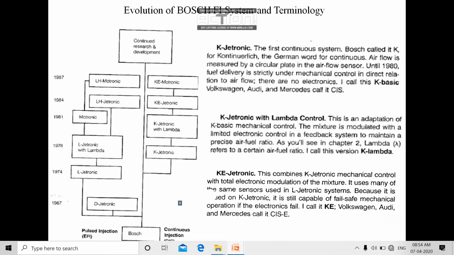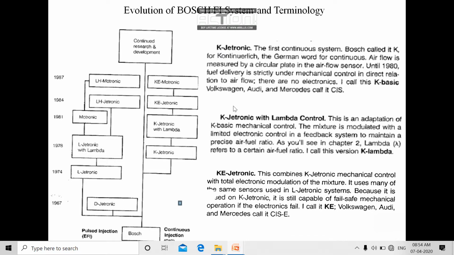So here metering of air and fuel takes place on the basis of mechanical sensors. Here also we are using a baffle plate operated airflow sensor, which further controls the fuel quantity. We will see those things in the next clip. So here you only need to focus on the terminology, that K stands for continuous, and what the terminology means.